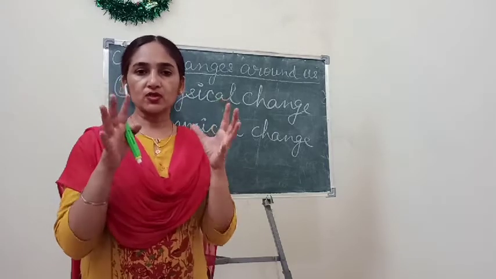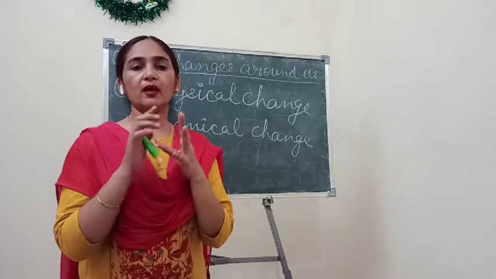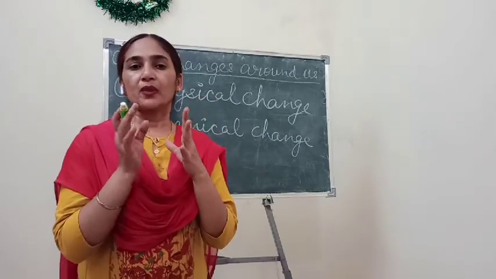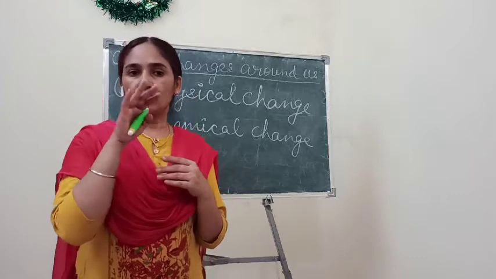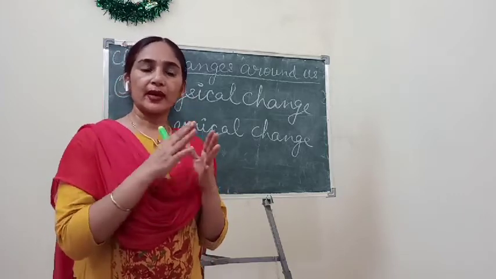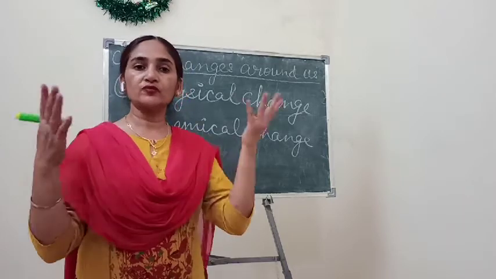So contraction of anything takes place with the help of coldness, but contraction and expansion is also a kind of change.